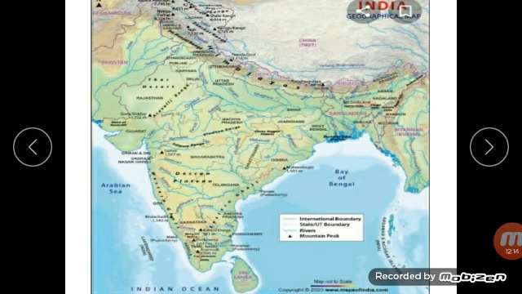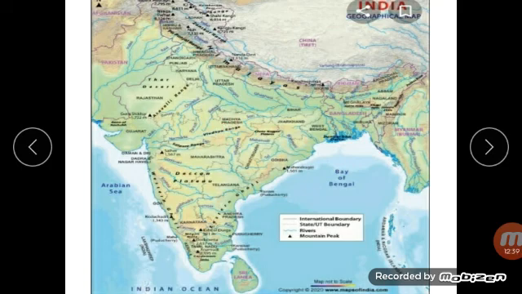They are called monsoon winds. Winds blowing from the Arabian Sea and Bay of Bengal towards the plains are called monsoon winds. They carry a lot of moisture. They cause rainfall in most parts of India.